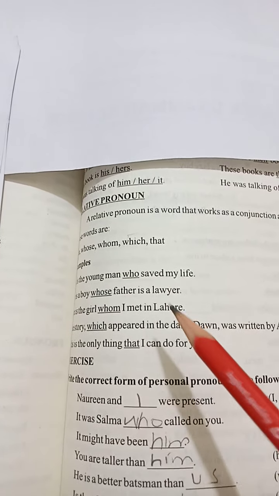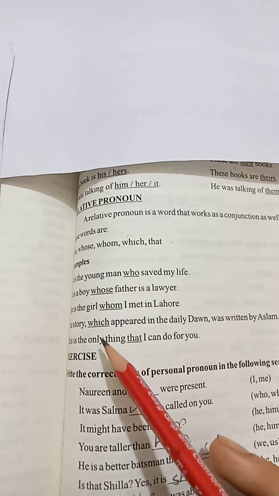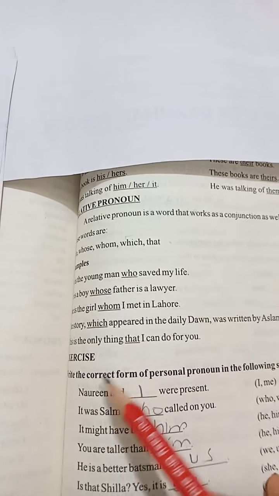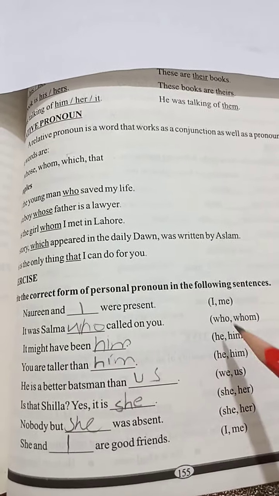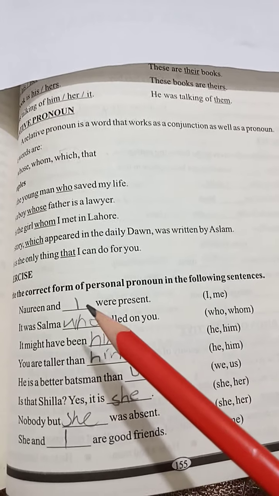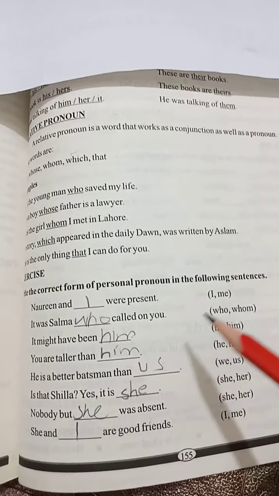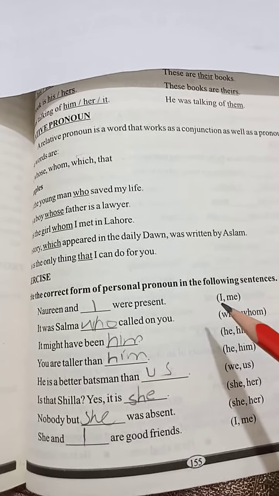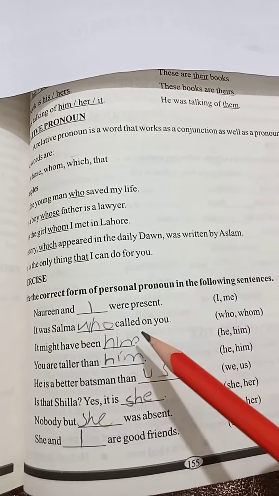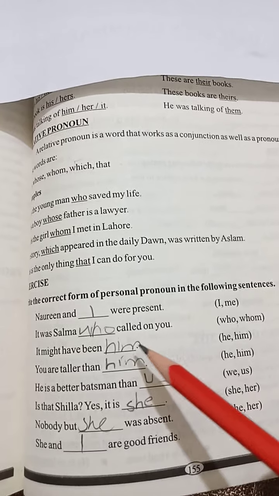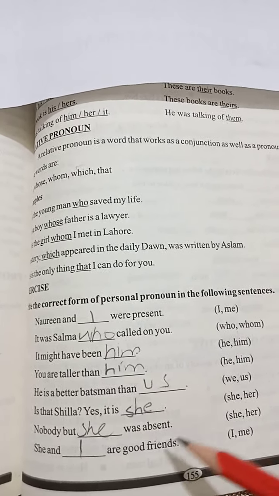Some examples of relative pronouns are given here, and you can easily identify these pronouns in these lines. And an exercise is given for you. Two choices are given here, and you can easily put the right one, because if it is in a subjective form, you can choose the personal pronouns, and if some relative pronouns are used, you can also write it out in a good way.